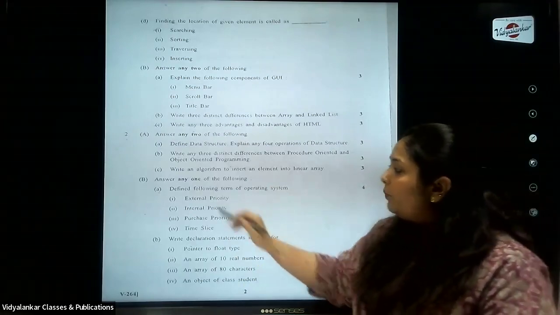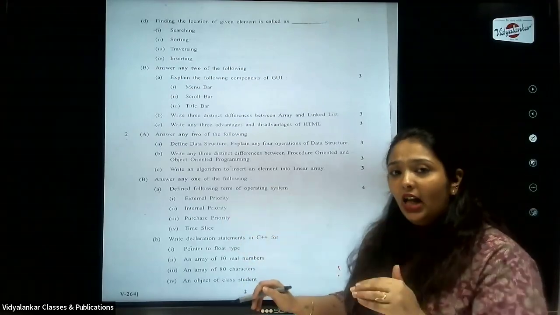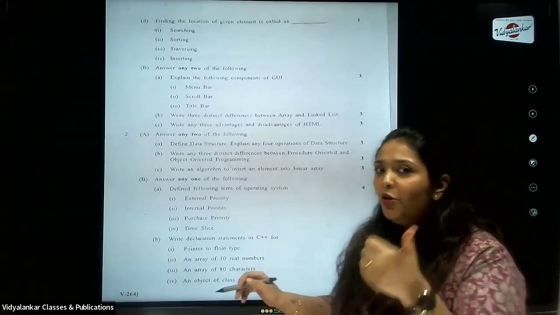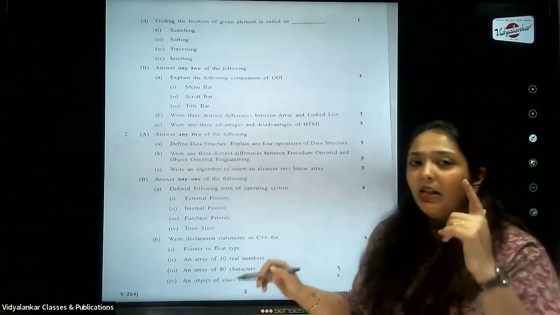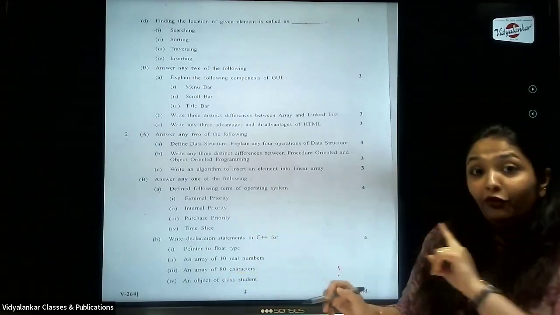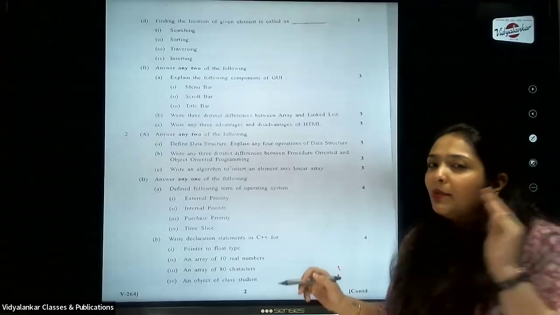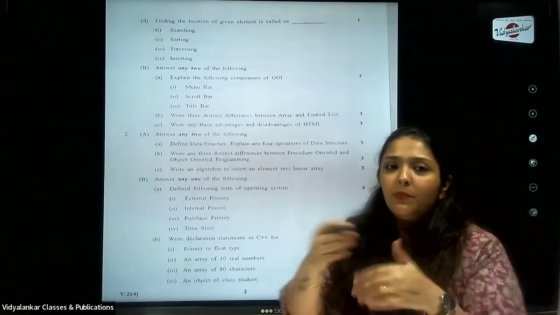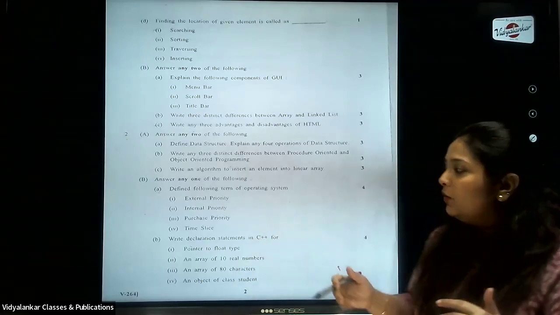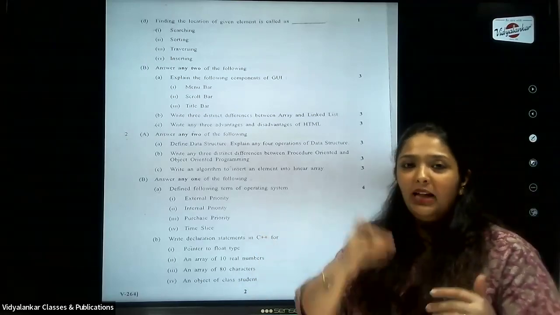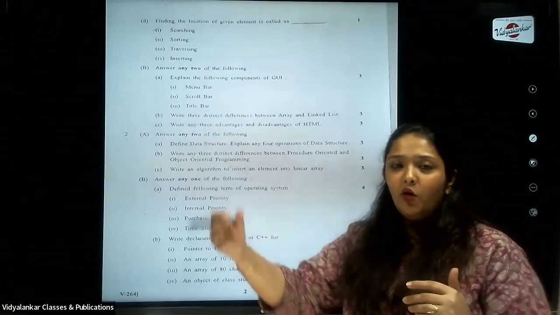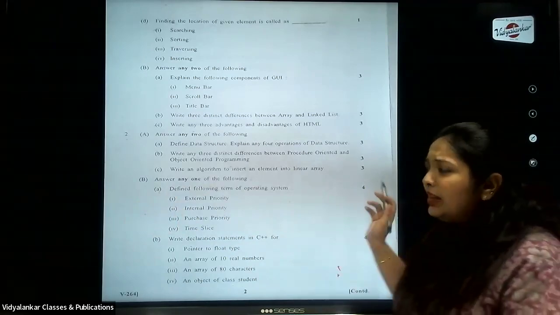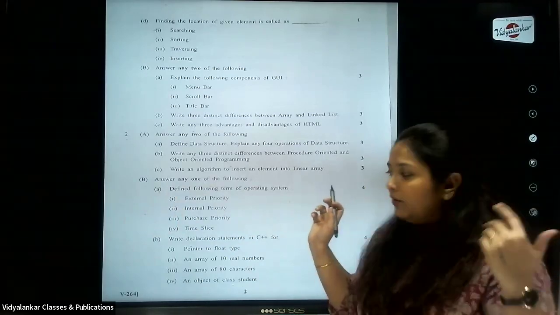Next, we come to question 2B. Define the following terms, they have told. What is external priority? What is internal priority? I told you internal is set by the system, external is set by the user. If not, then the system has a special default priority which it will give. Don't forget these keywords. Purchase priority means it has to be purchased by the user. Time slice means every process has a time given for execution. Such keywords you'll have to use while writing the answer. It's a 4 marks question, so 1 mark for each definition.